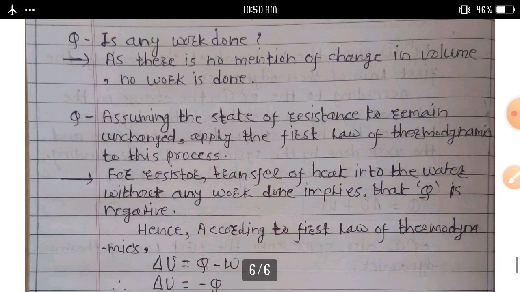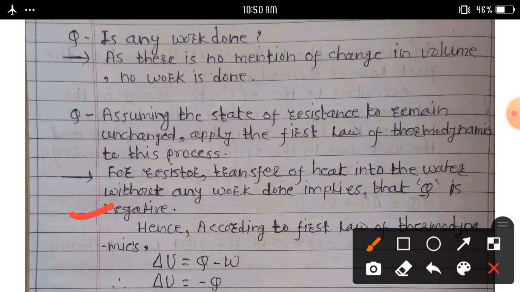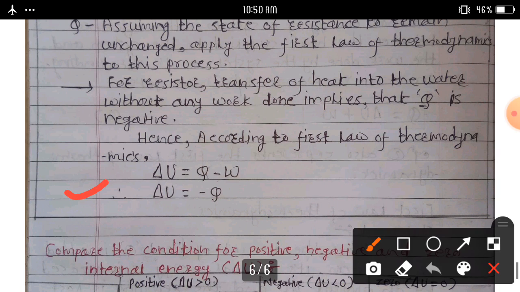Another question is, assuming the state of the resistor remains unchanged, apply the first law of thermodynamics to this process. For the resistor, transfer of heat into the water without any work done implies that Q is negative. Hence, according to the first law of thermodynamics, we can write the equation delta U is equal to Q minus W. Therefore, delta U is equal to minus Q.